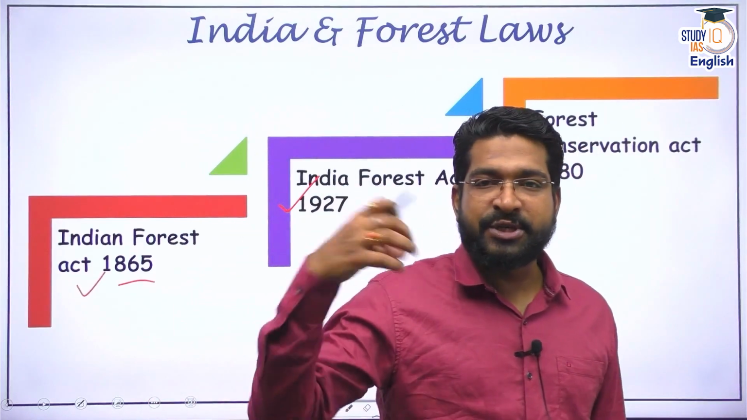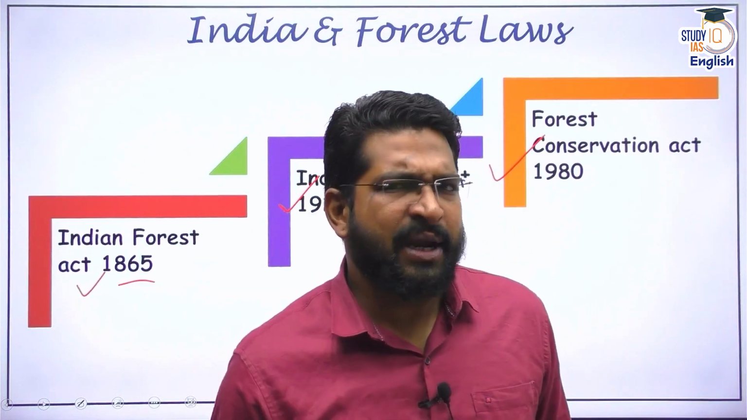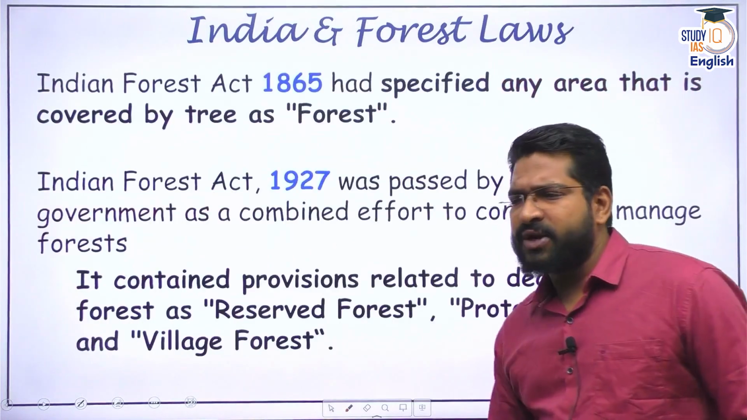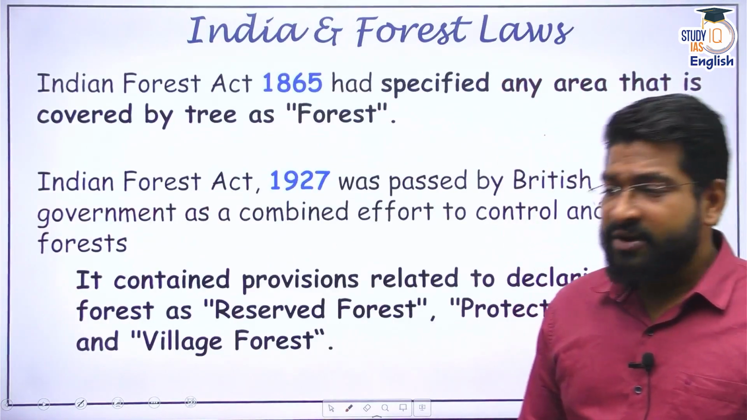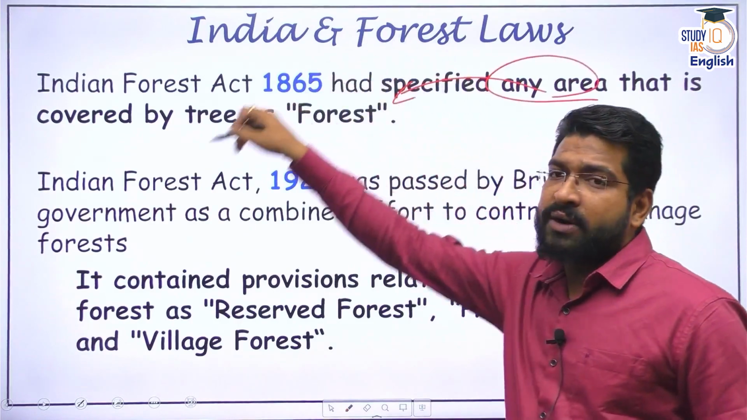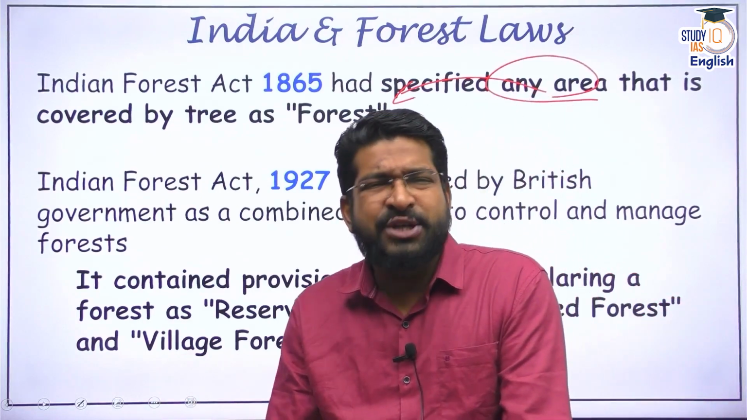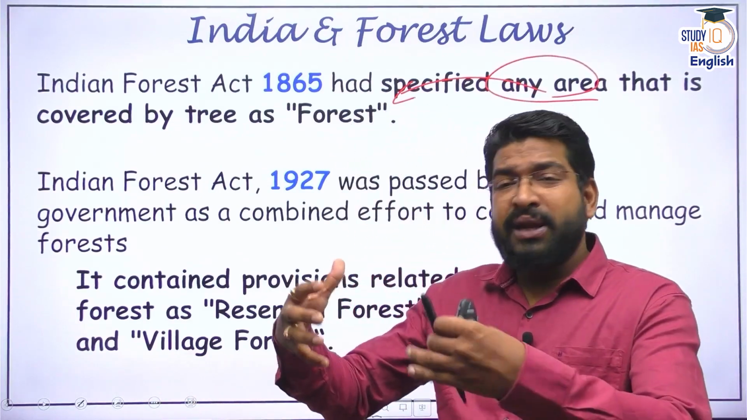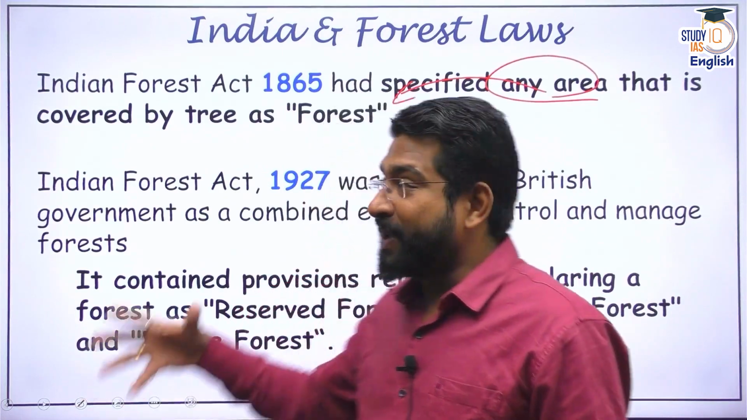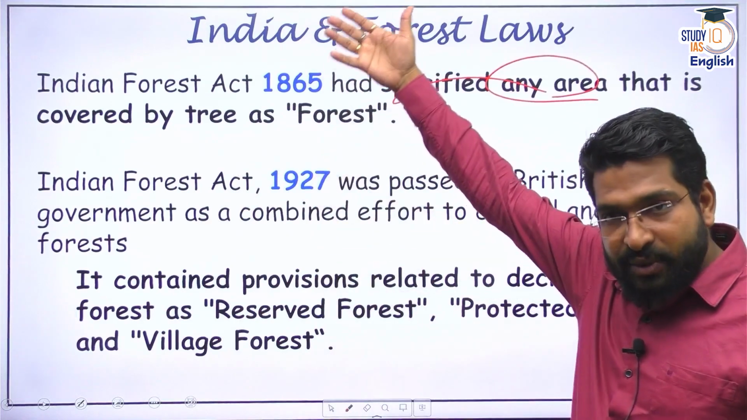Now, this was from the perspective of stopping deforestation and promoting afforestation. Let's try to understand the intention. As I told you, the Indian Forest Act 1865 was one of the first acts by the British where they specified different areas as forest. Any area covered by trees, they designated as forest. And you do know that the British intention was mainly to collect more and more revenue from people, right? That is why they started to notify these forests. And different rules and regulations did come.